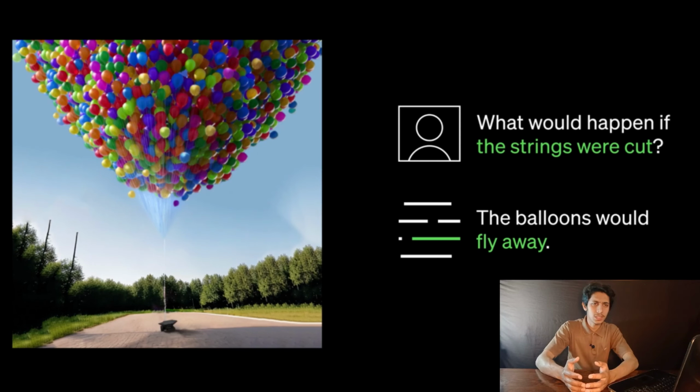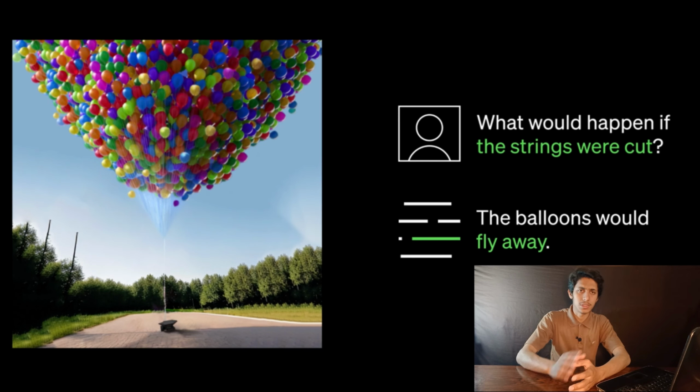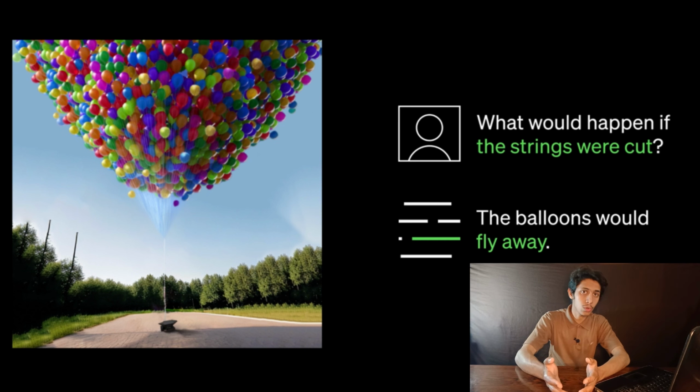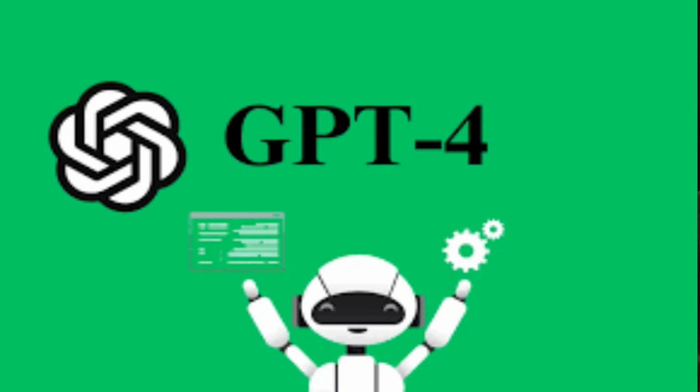For example, you can see here, if you show ChatGPT this image, ChatGPT would automatically recognize that if you would cut the rope, the balloons would fly away. So this is the most advanced language model that we can use. And we already know that AI is becoming smarter and smarter day by day, and yet this is the most advanced language model that we can use today.